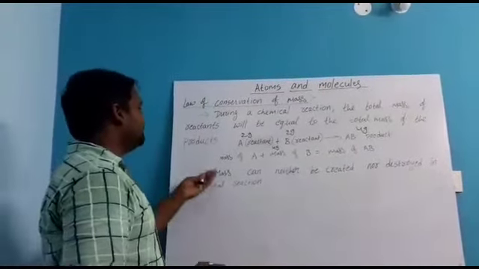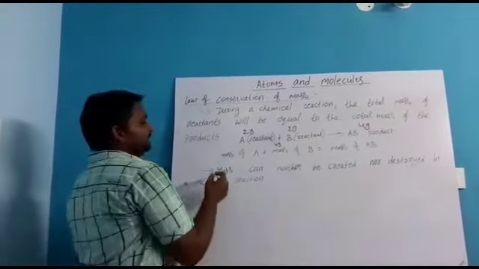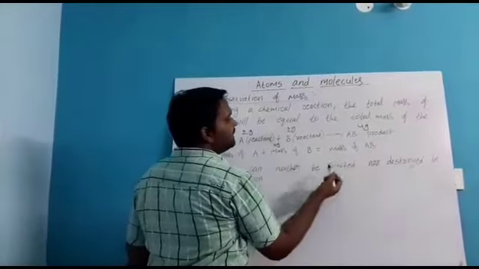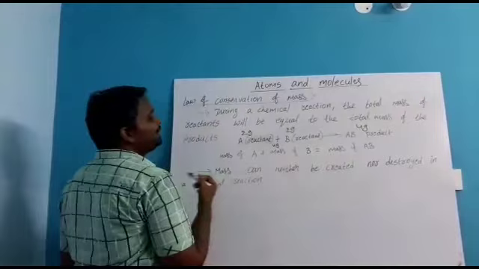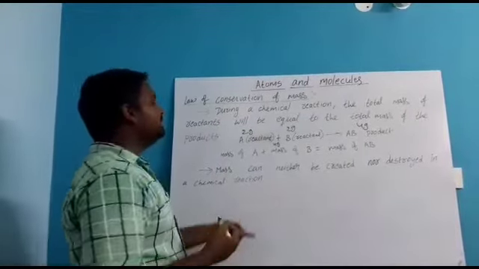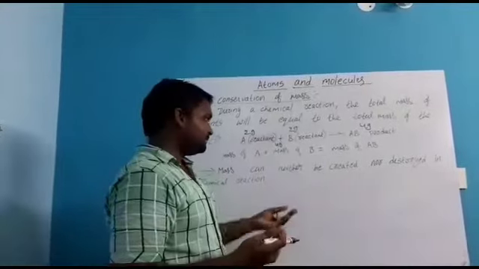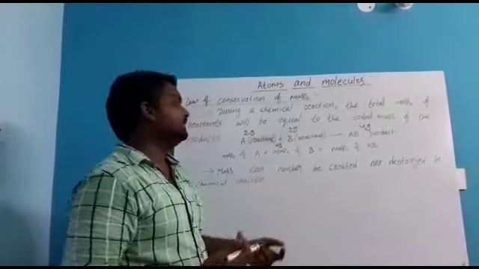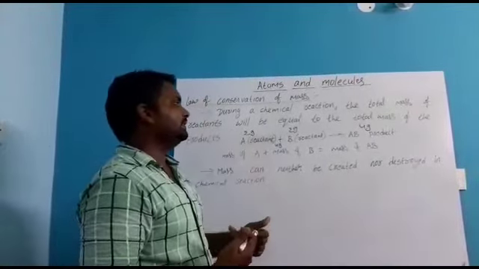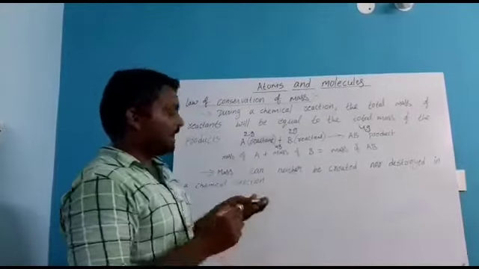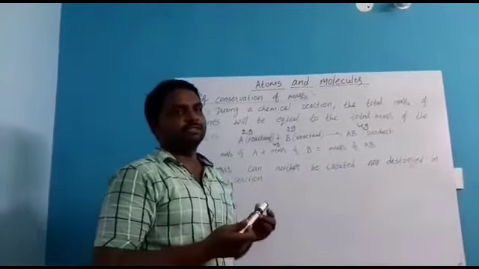And the next point he also said is that mass can neither be created nor destroyed in a chemical reaction. That means in the reaction we can't destroy and we can't create the reactants. That is also said by the law of conservation of mass.